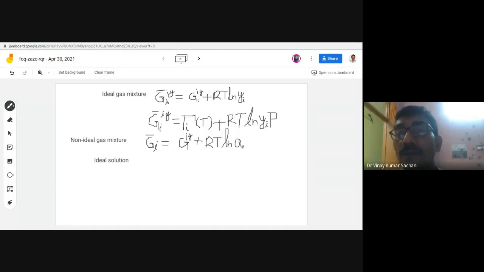This is called the activity of the component in the non-ideal mixture. So activity is a term parallel to the mole fraction.